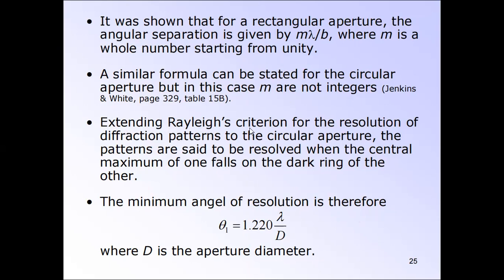Extending the Rayleigh criterion for the resolution of diffraction patterns to the circular aperture, the patterns are said to be resolved when the central maximum of one falls on the dark ring of the other. The minimum angle of resolution is therefore this, where D is the aperture diameter. You must know about this one.